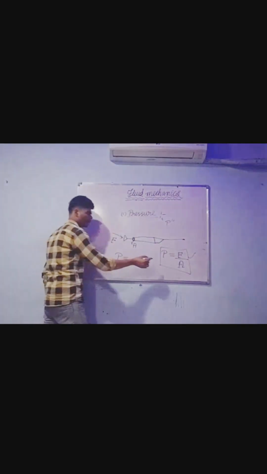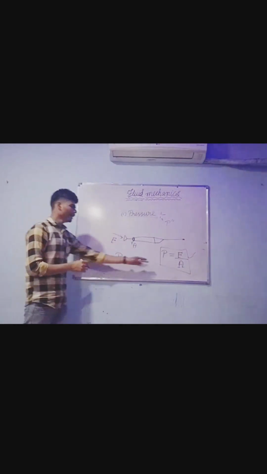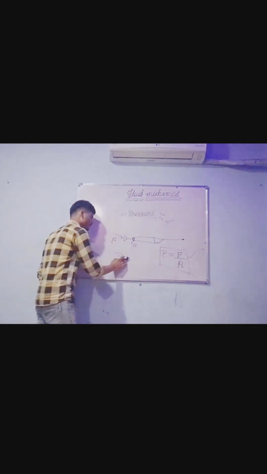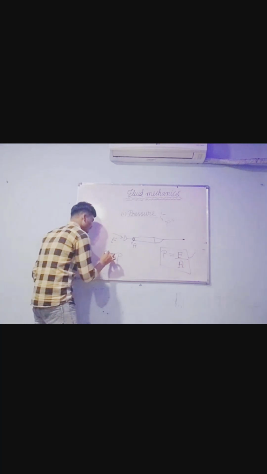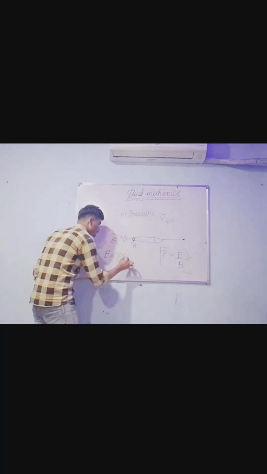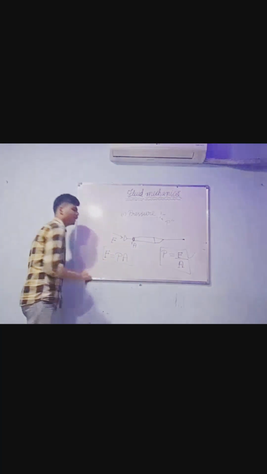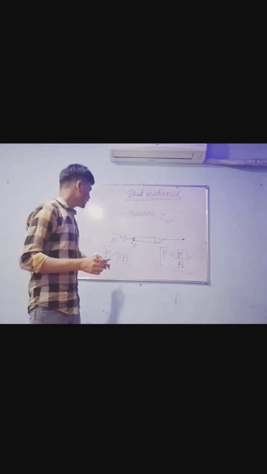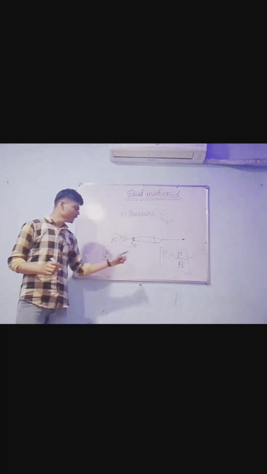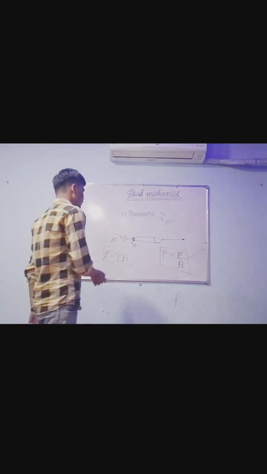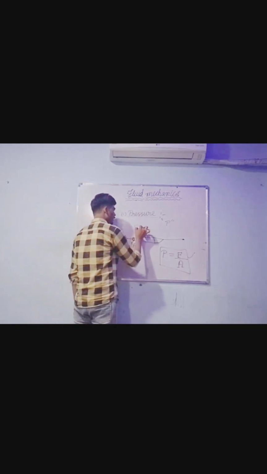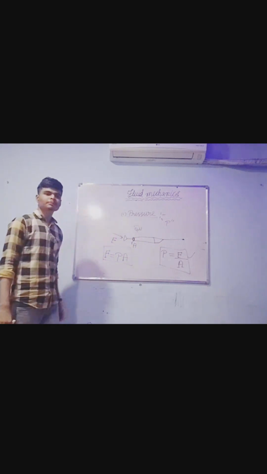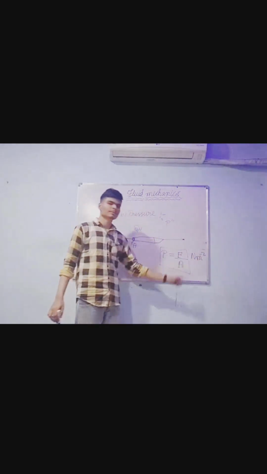Whenever we shift the area to the LHS side, we get the expression F is equal to PA. The thrust force is equal to P times A. The expression for thrust is pressure times area. The SI unit of pressure is the pascal, newton per meter square. Force unit is newton and area unit is meter square.